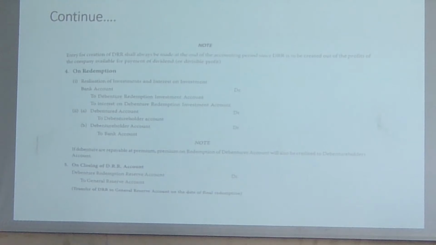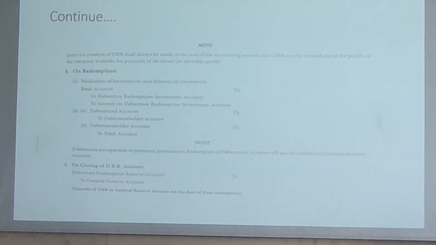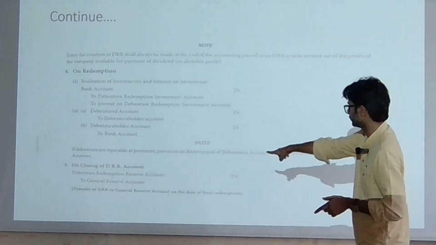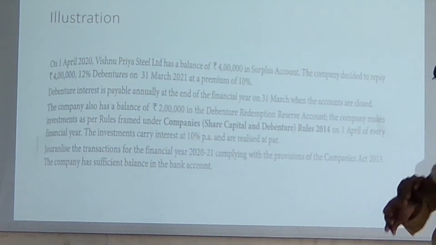Debenture redemption reserve account जो बात कर रहे थे यहाँ पर. On closing of DRR account, अगर कुछ वहाँ पे remaining है, then we are going to transfer it into the general reserve. जो यहाँ पर हम बात कर रहे थे, debenture account and all. So transfer DRR to the general reserve on date of the final redemption. Done. Now the next slide, please. Next slide.